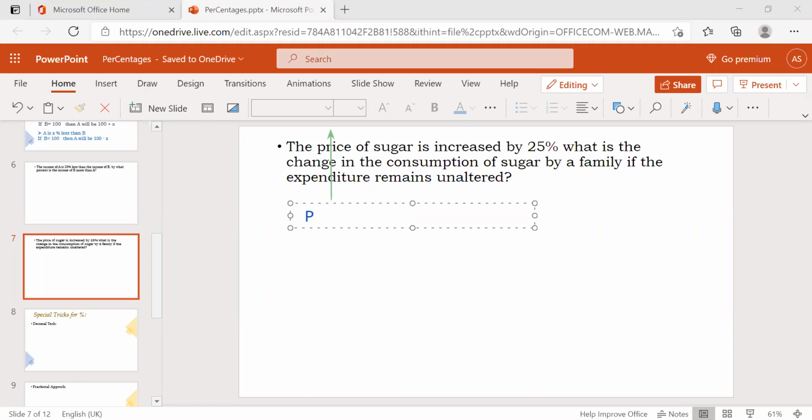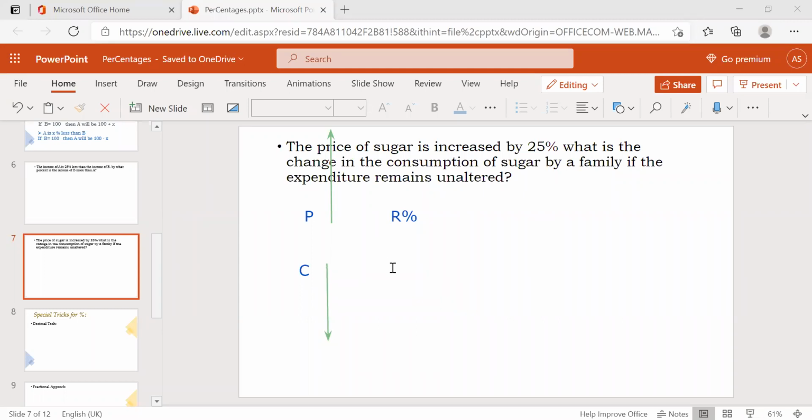If the price increases by R percentage, then the consumption, what I'm going to buy, will decrease. Before I bought 2 kgs, now less than 2 kgs.